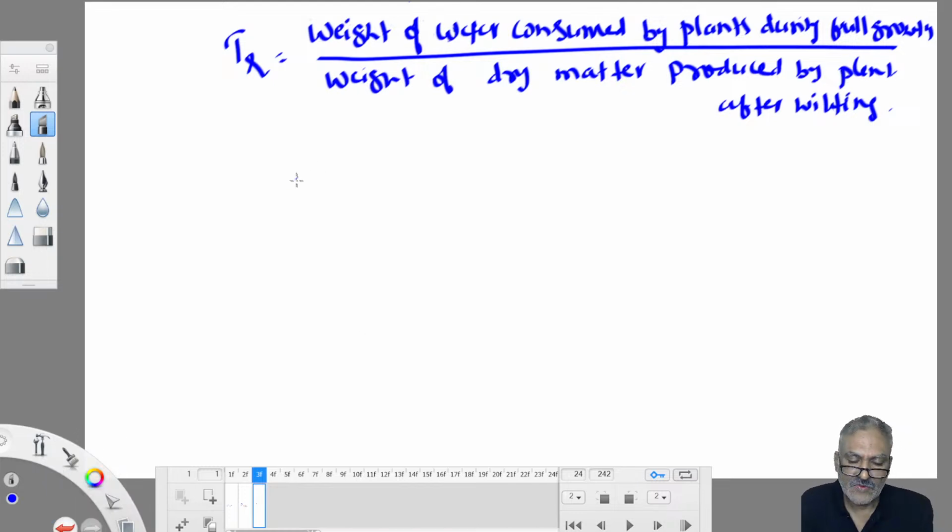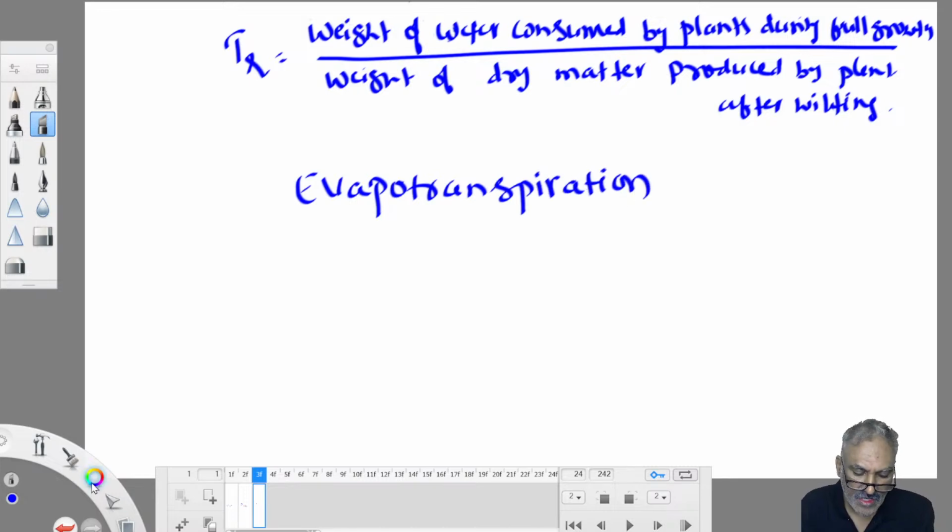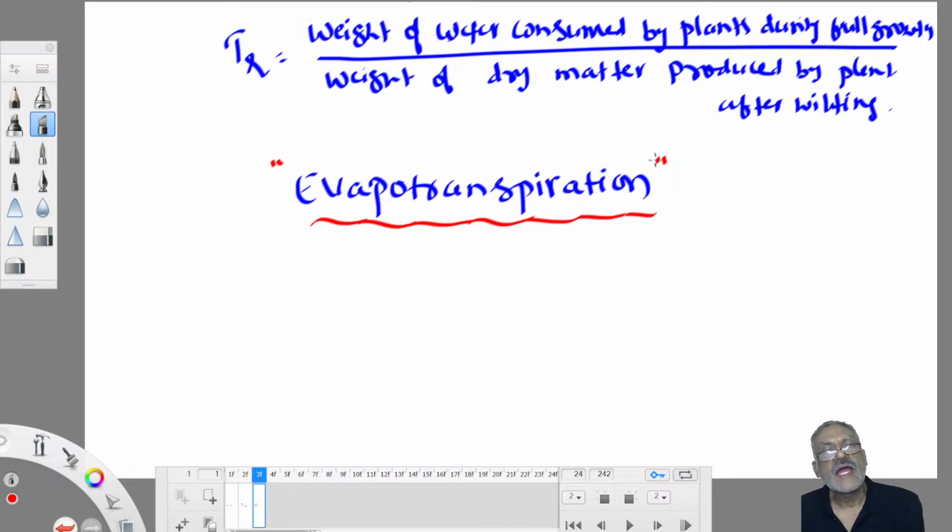Then the next topic is very important, which is called evapotranspiration. Now that you have an idea of transpiration, you can also get a good idea of evapotranspiration. Whichever nation practices agriculture intensively experiences more evapotranspiration loss.